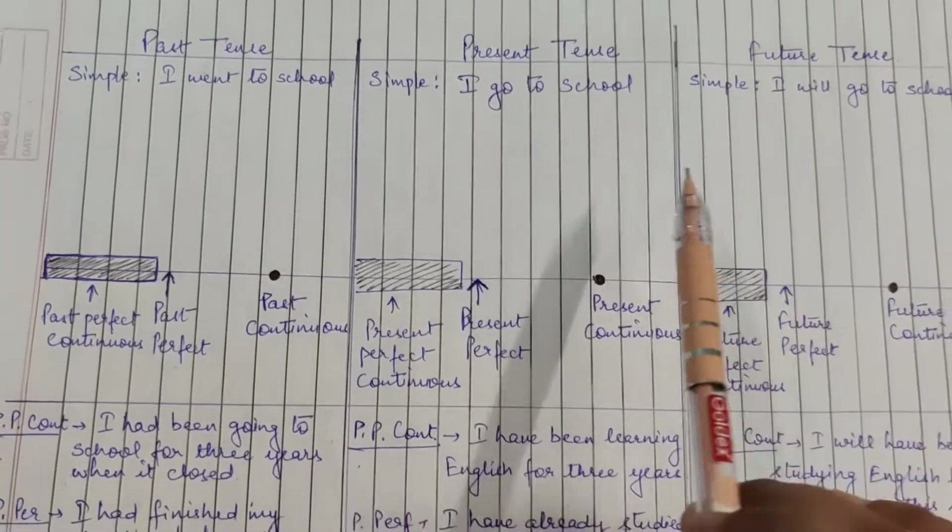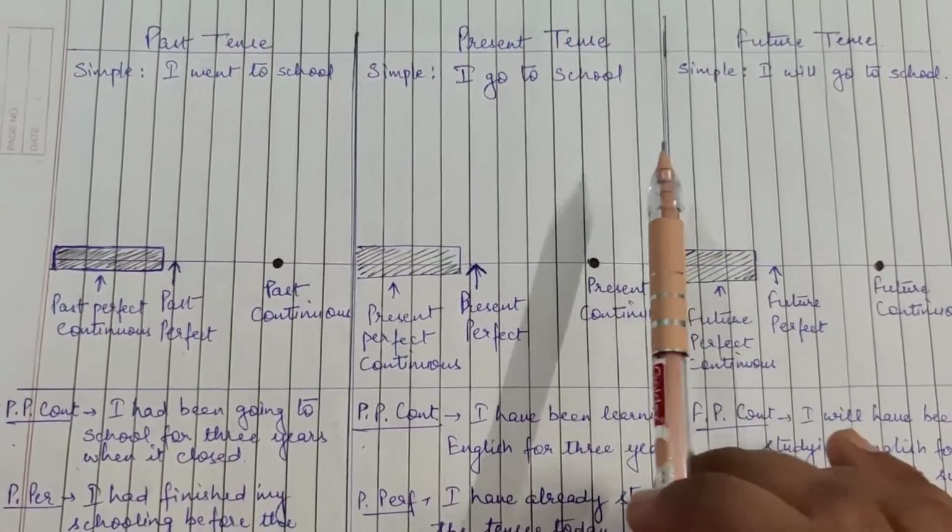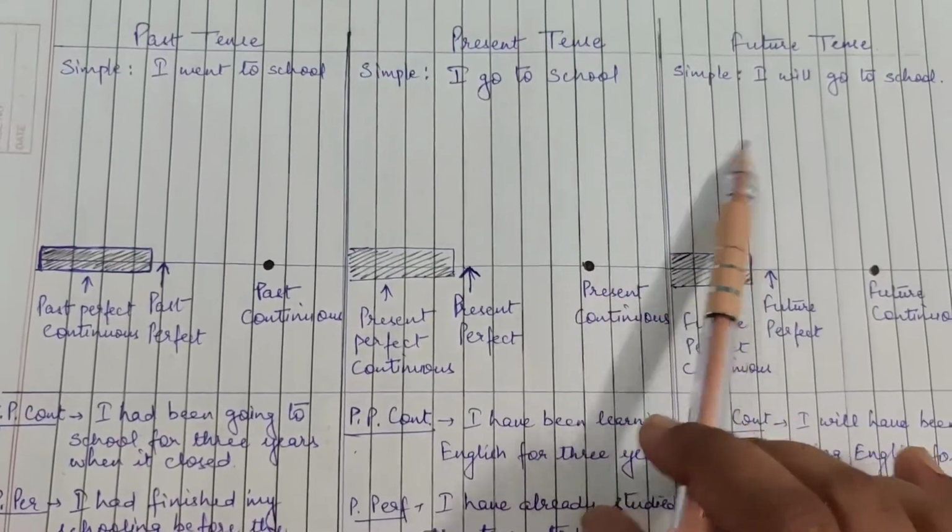This is part 6 of the chapter tenses. In the previous session we finished with the future tense. In this session we will see a certain timeline to get a better understanding of the different types of tenses we use in our daily life. So let's start. In this session, as I told you earlier, we will be going through a certain timeline.